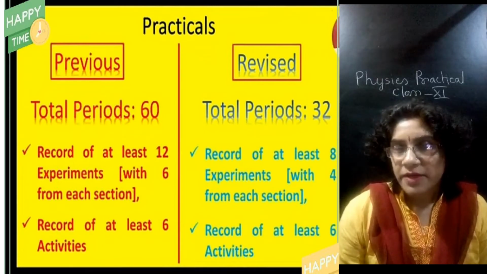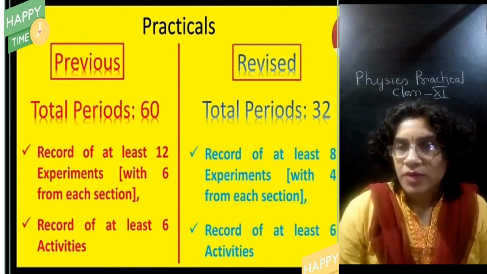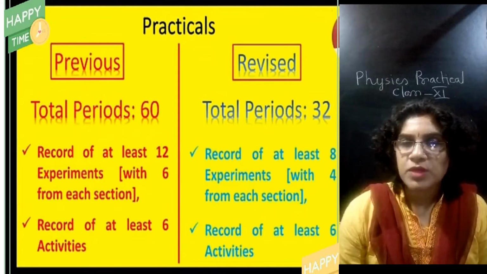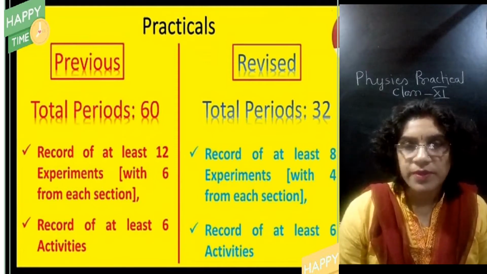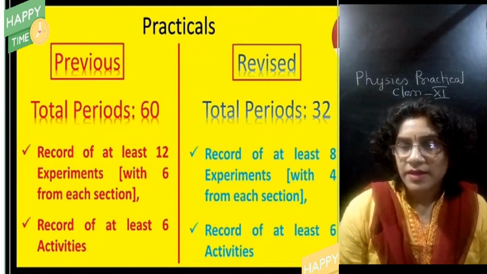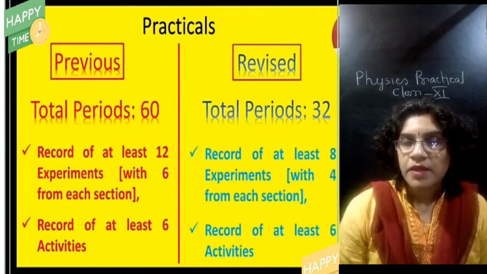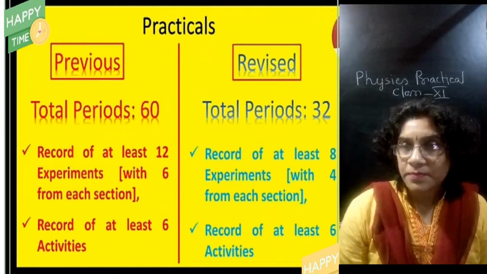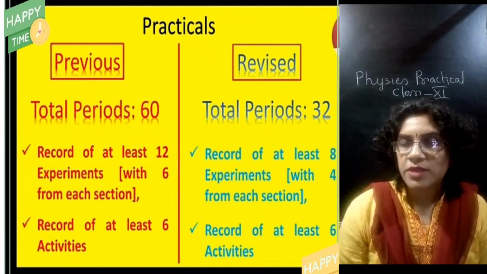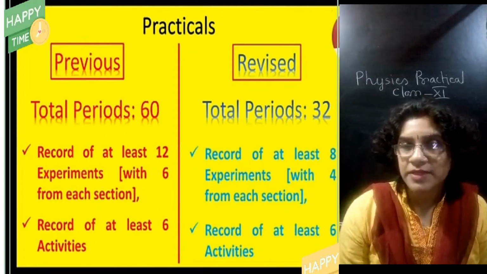For the physics practical syllabus, 32 classes are allotted for this year 2021-2022. Earlier it was 60 periods. Now within 32 periods we have to complete the total physics practical syllabus. Now let's see what the physics practical syllabus is.